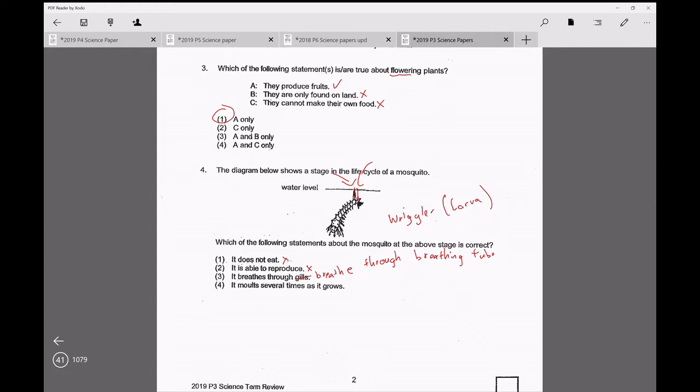By the way, mosquitoes lay their eggs on the surface of water. Mosquitoes will land on the water, usually stagnant water, and then they'll lay eggs. So they lay eggs on water, not on land. It moves several times? Yes, because that's a larva stage. They are growing constantly, so they need to shed their skin because they are growing quickly, bigger in size. Just like a caterpillar once again.